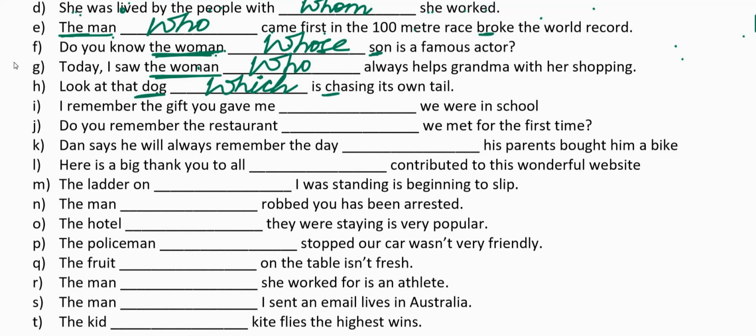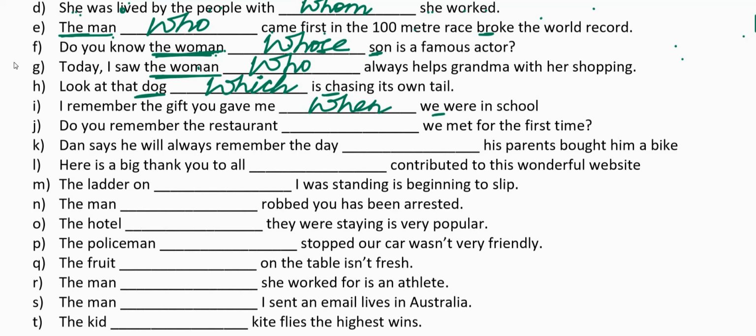I remember the gift you gave me dash we were in school. Now this sentence, if we pay attention and read it, is talking about the time here. How do you link the two sentences? Do you remember the gift you gave me? We were in school. So they are actually talking about the time the gift was given. And that is why we use the relative pronoun when. I remember the gift you gave me when we were in school.